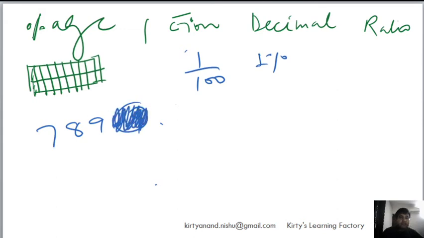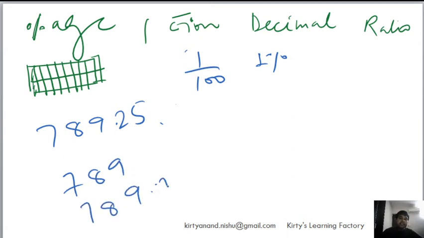Okay, I told you this. Now you understand why whatever this number is, 78925, it's a big number, right? So the 1% is nothing but multiplying by 1 by 100. When I multiply by 100, basically I'm dividing by 100. When I'm dividing by 100, I'm putting a decimal after two digits from the right-hand side. And compared to 789, tell me what is the difference between 789 and 789.25?